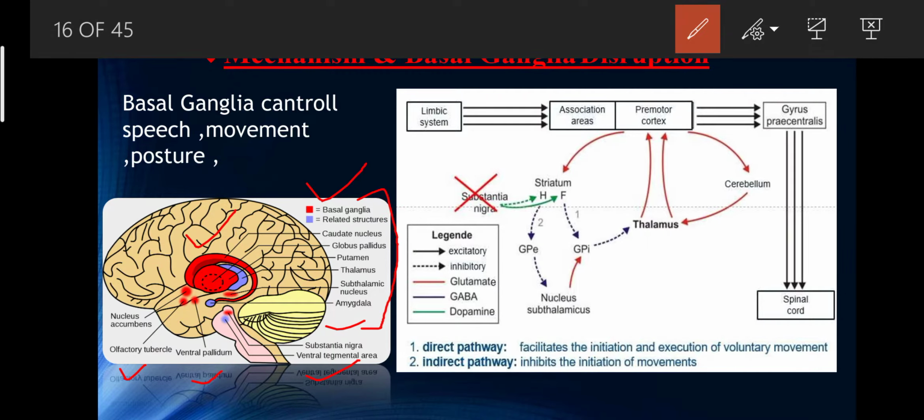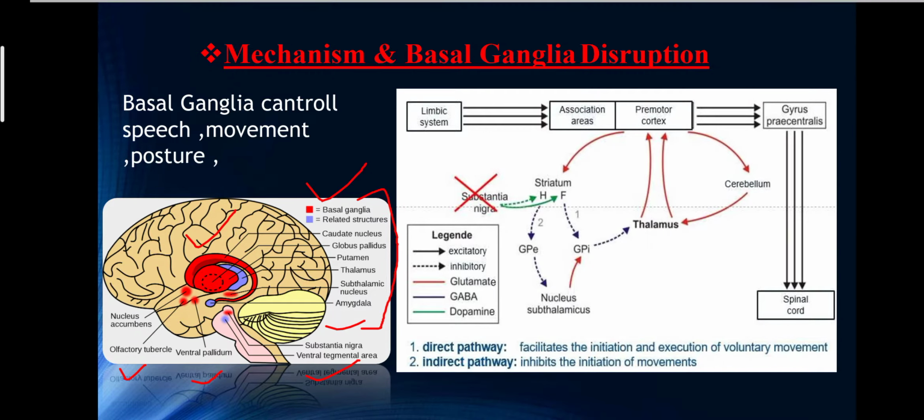In the right side figure, you can see the basal ganglia disruption and mechanism. And here is the limbic system. It has two regions: first is the associated area and second is the premotor cortex. It transmits a signal to the precentral gyrus, and it is transferred to the spinal cord.